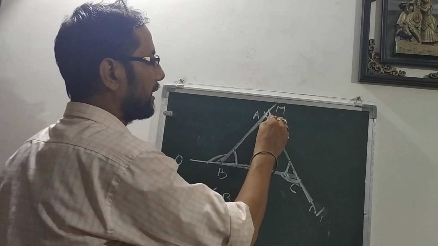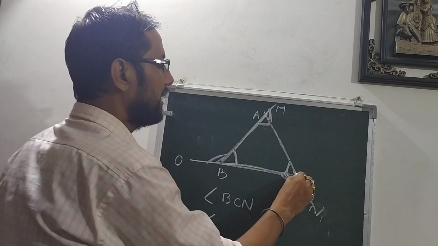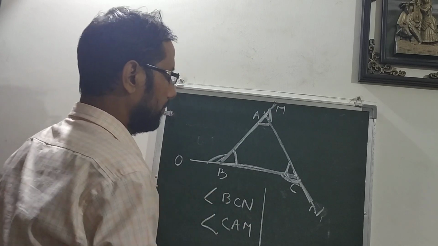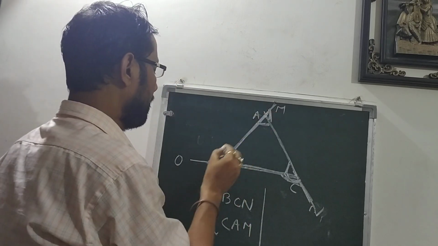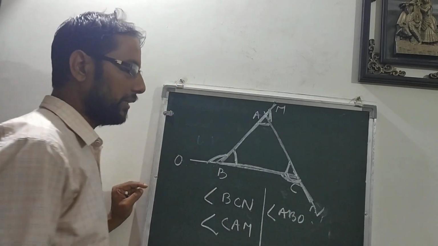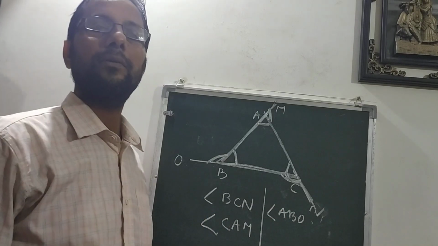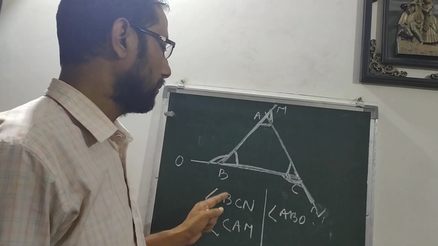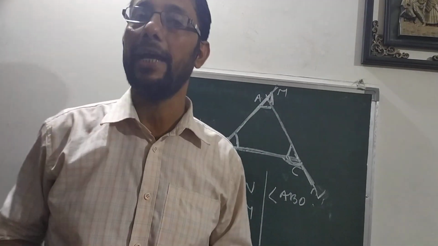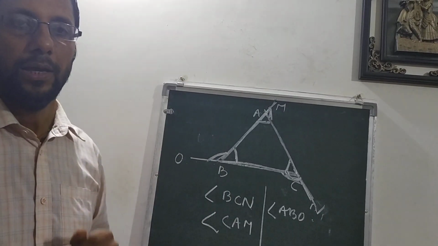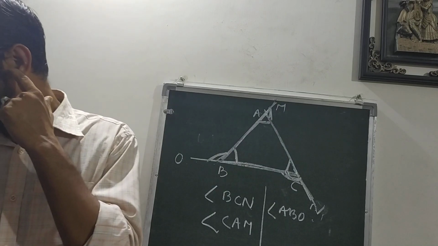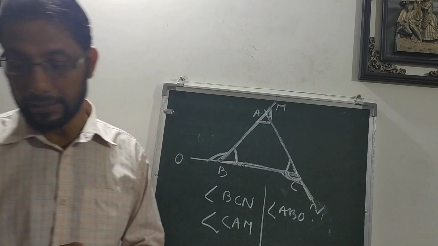Now, how will I name this angle? Angle CAM. How will I name this angle? ABO. So these are the names given to those angles. In this way, we can write the names of the angles. Okay, students, these are the two examples I have taken from your textbook. So now, one more question.